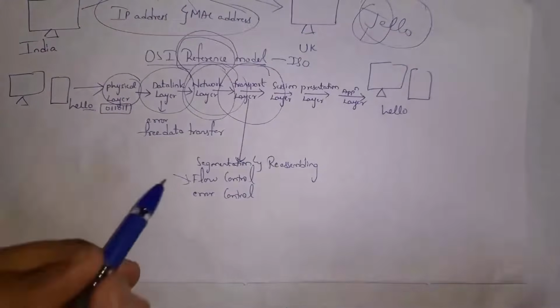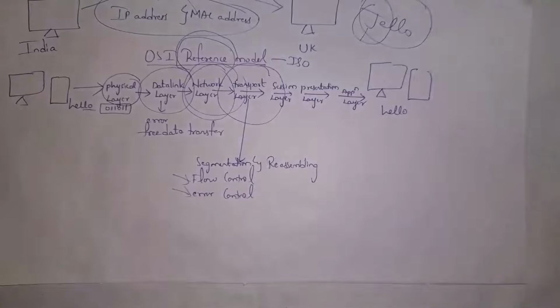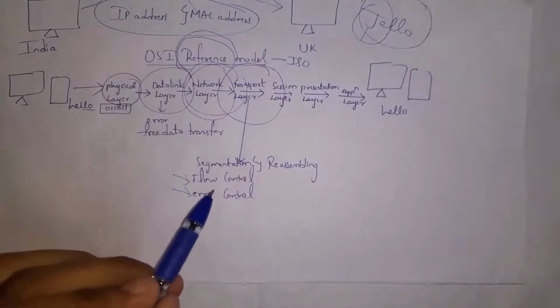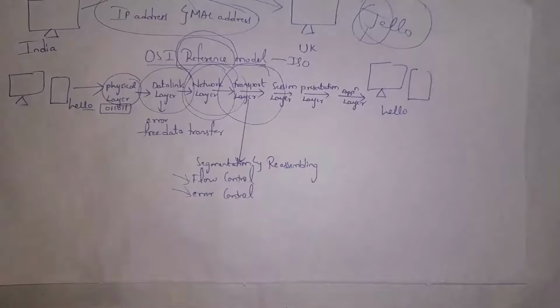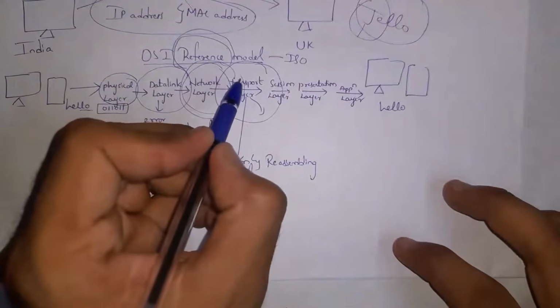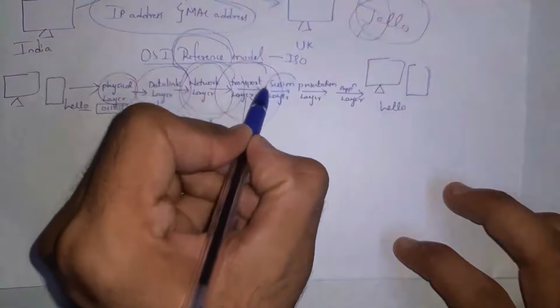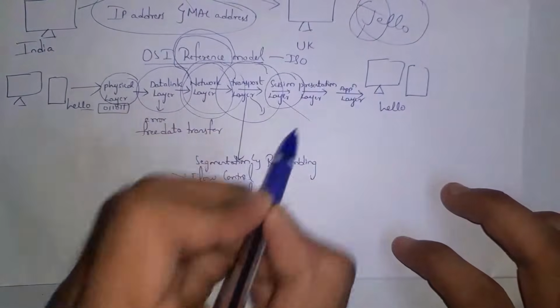And next one is error control. That's same like data link layer. While transmitting data, if any segment is lost, again transport layer will send that lost segment. So receiver will receive correct data. So from transport layer, data is transferred to session layer. So next I will explain what is session layer.